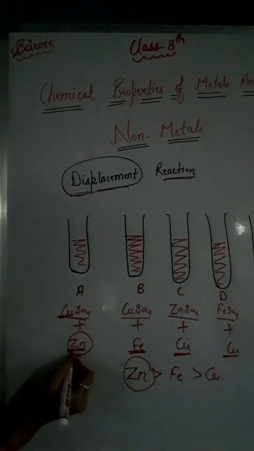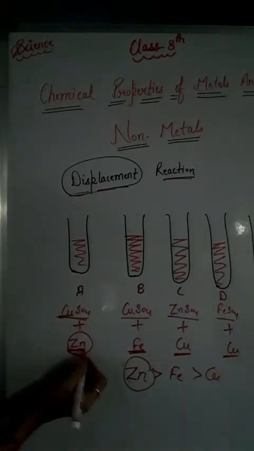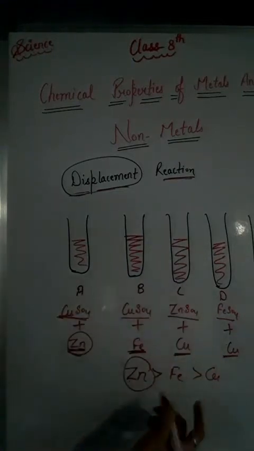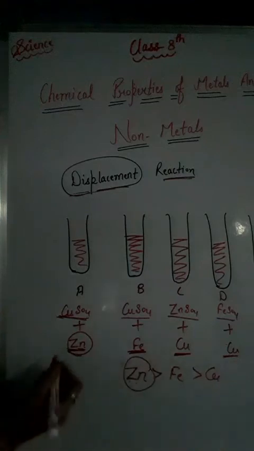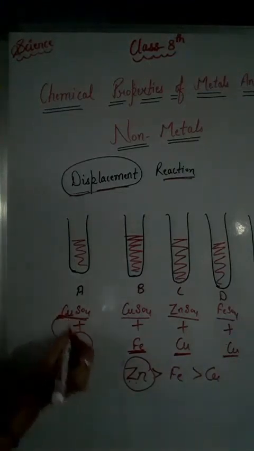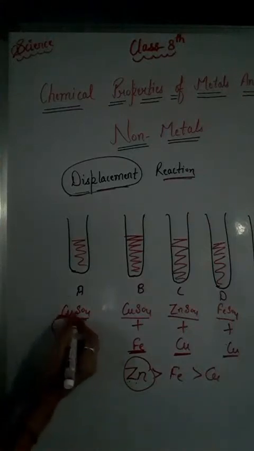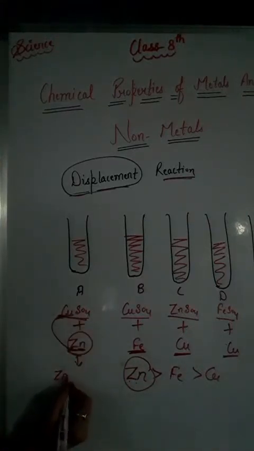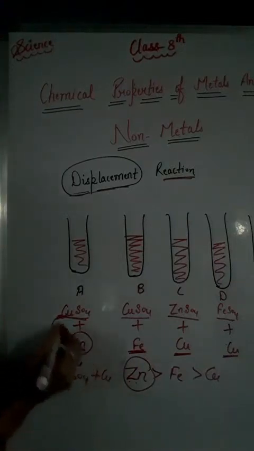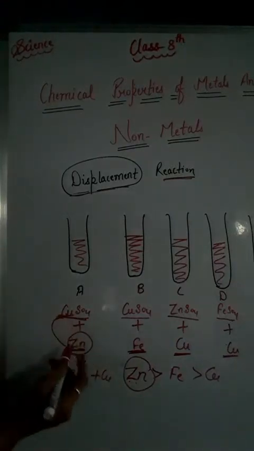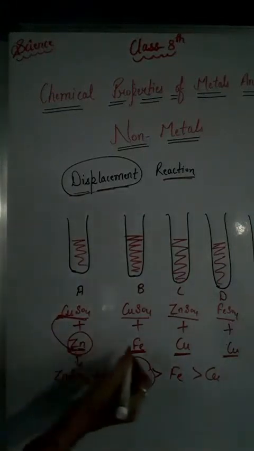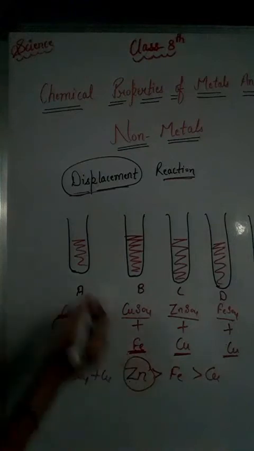Here zinc is added, and we know that the reactivity of zinc is the highest among these metals, zinc, iron and copper. So it can easily displace the copper and take the position of copper, and the reaction will be CuSO4 plus Zn gives ZnSO4 plus Cu. It can displace this metal because zinc is more reactive than copper, right? And in this case again iron, right?